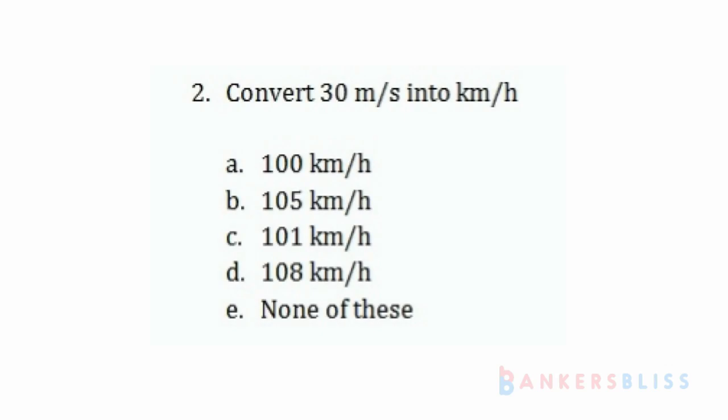Convert 30 meter per second into kilometer per hour. So what you have to do here? From meter per second to kilometer per hour, you have to convert. So very simple guys, 30 into 18 by 5.